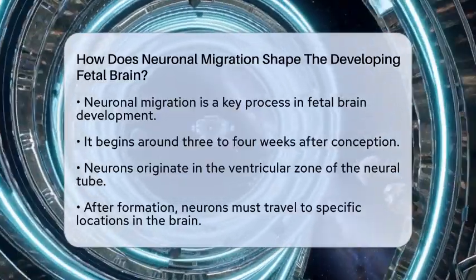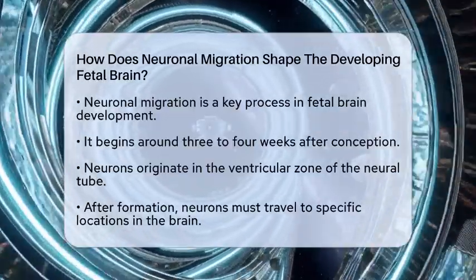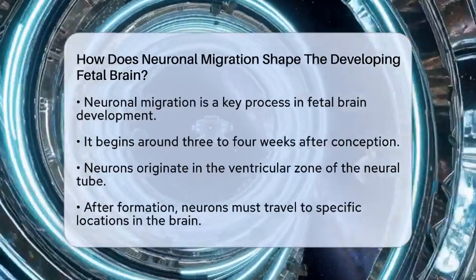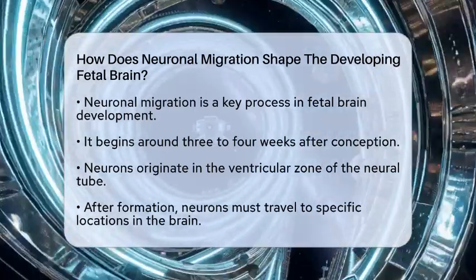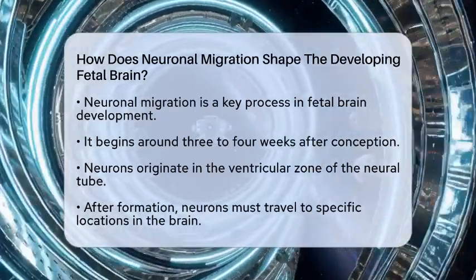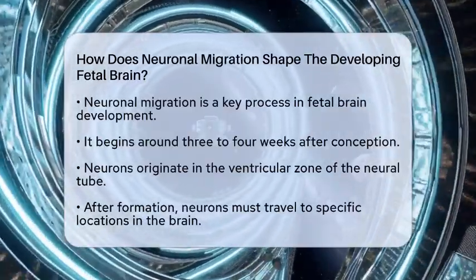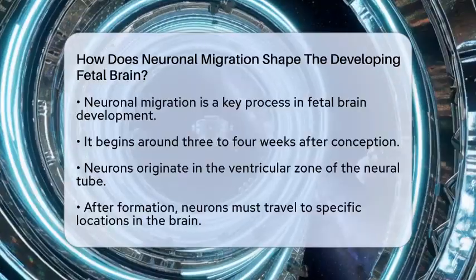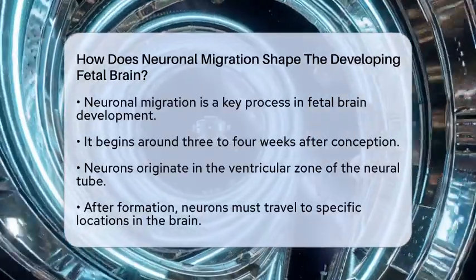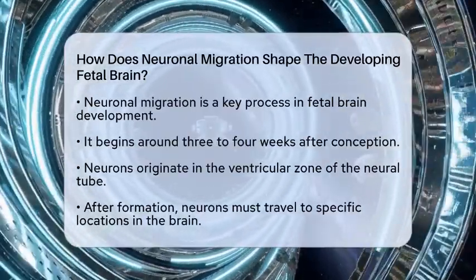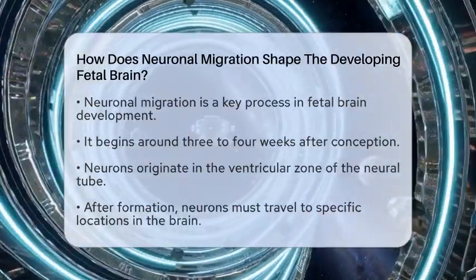Neuronal migration starts early, around 3 to 4 weeks after conception. During this time, neurons are generated in a part of the neural tube called the ventricular zone. After they are born, these neurons must travel to their designated locations in the brain. This journey is crucial for establishing the brain's structure and function.